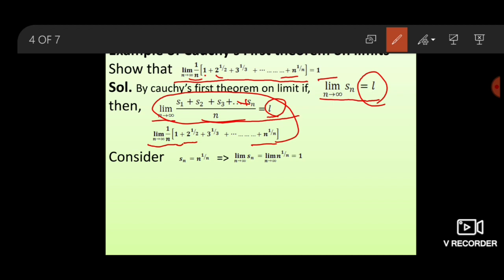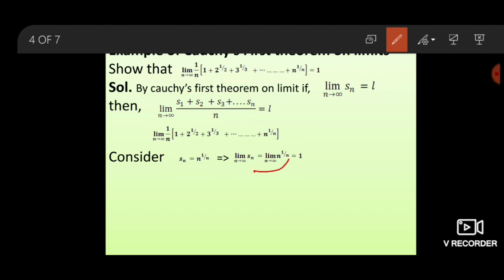Then consider Sn equals n to the power 1 upon n. Take the limit on both sides as n goes to infinity: the limit of Sn equals the limit of n to the power 1 upon n.